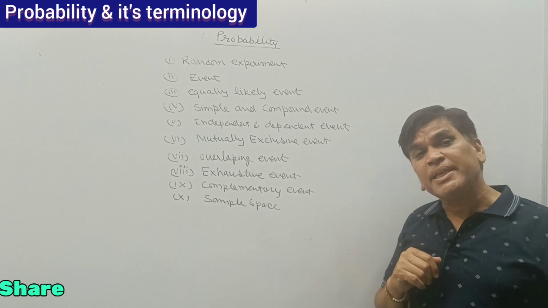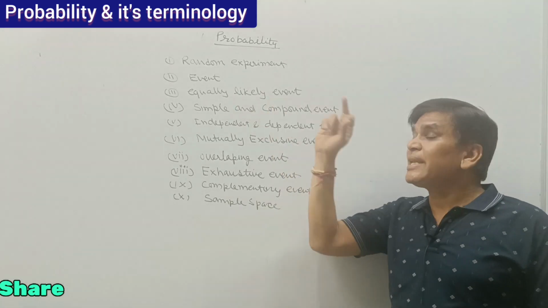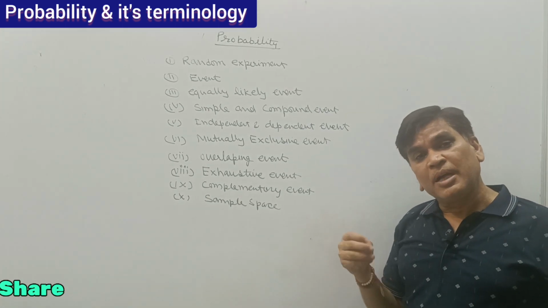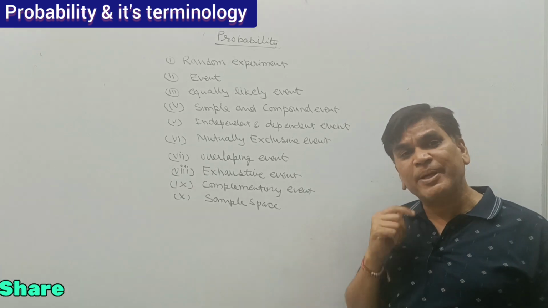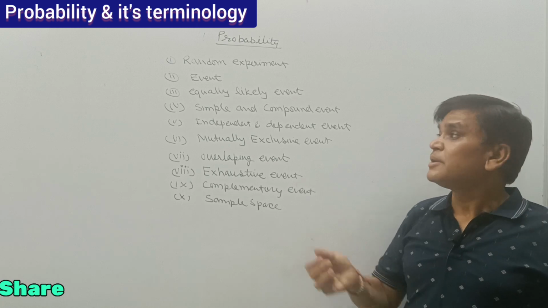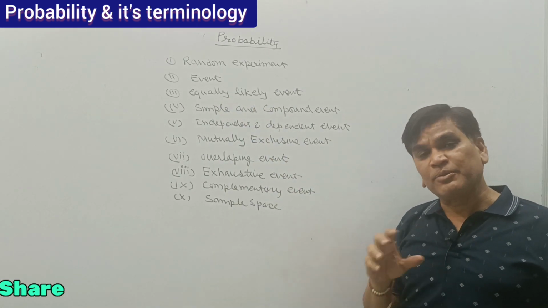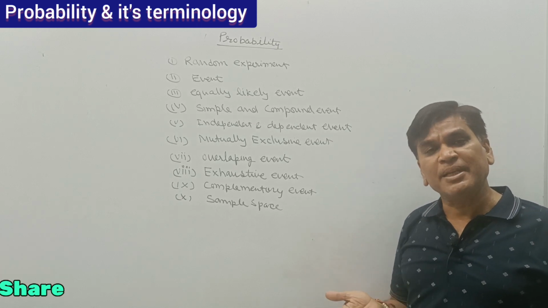Next, what is an equally likely event? When the probability of 2 events is equal, that is called equally likely. If I am tossing a coin, the probability of getting head is 1/2. The probability of tail is also 1/2. So both are equally likely events, because both have the same probability.